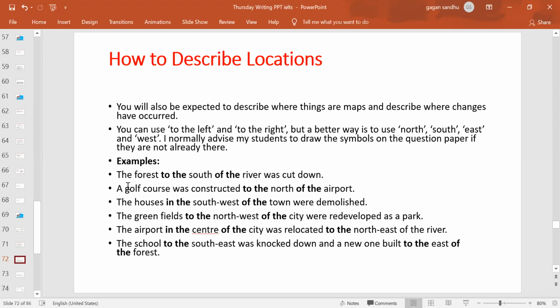The same goes for: a golf course was constructed to the north of the airport. So the golf course was constructed where? To the north of the airport. So north of the airport, there was a golf course constructed. This clearly pictures where this event is happening in the diagram. In the same way, all of the above and below sentences follow.